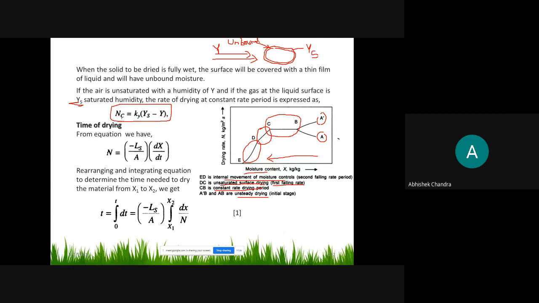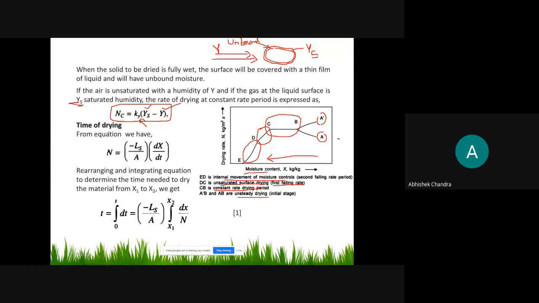The constant rate of drying, N_c, is Ky times (Ys minus Y), where Ky is the mass transfer coefficient, Ys is the saturated humidity and Y is the humidity of air. So due to this humidity difference, a driving force is generated and evaporation will take place. This is the driving force, because the humidity at the surface is higher than the humidity of air. Therefore this driving force is created and the evaporation, or mass transfer, takes place.